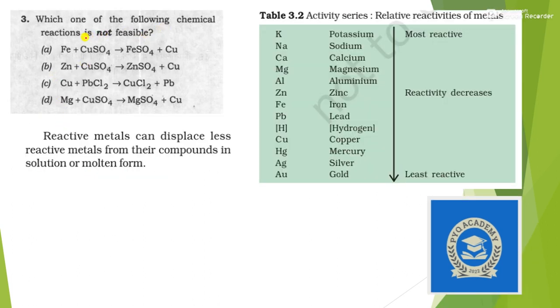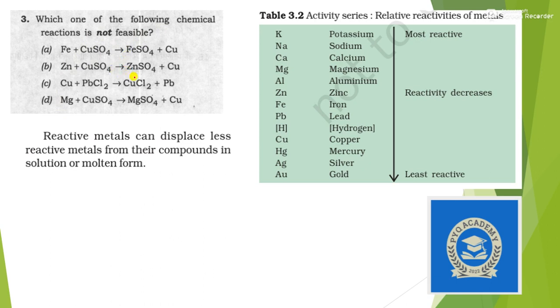Which one of the following chemical reactions is not feasible? That means by adding these two elements or compounds, the reaction will not proceed further.